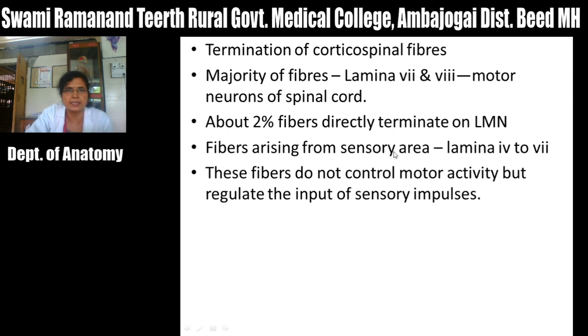Fibers arising from the sensory area: one third of these corticospinal fibers also arise from the sensory area, that is area number 3, 1, 2. They terminate in lamina 4 to 7, and the fibers which arise from this sensory area do not control motor activity, but they regulate the input of sensory impulses in the dorsal horn of the spinal cord.